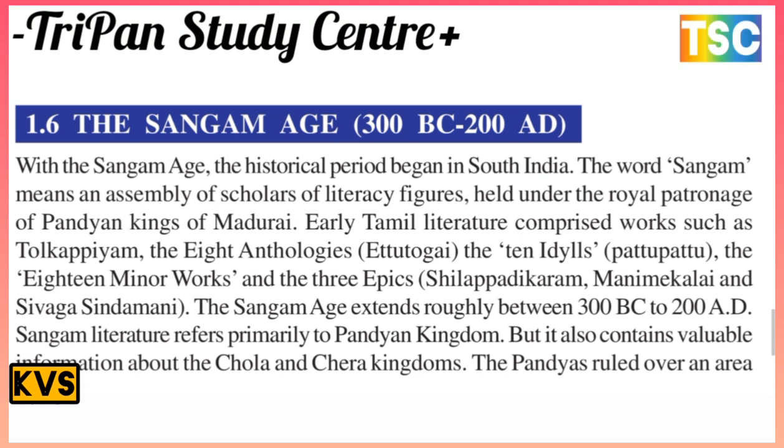Early Tamil literature comprises works such as the Tolkappiyam, the eight anthologies, Ettuthogai, the ten idylls, Pattuppattu, the eighteen minor works, and the three epics: Silappathikaram, Manimekalai, and Sivaka Chintamani. The Sangam age extended roughly from 300 BC to 200 AD. Sangam literature refers primarily to the Pandyan kingdom.